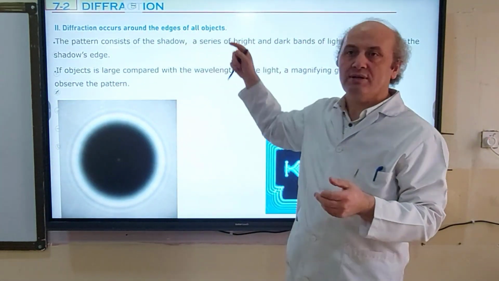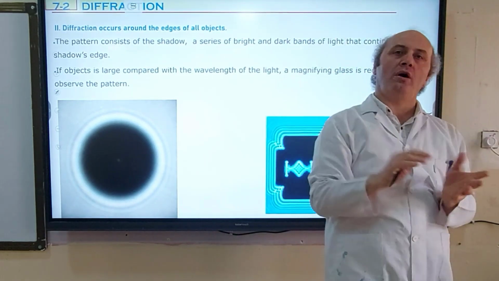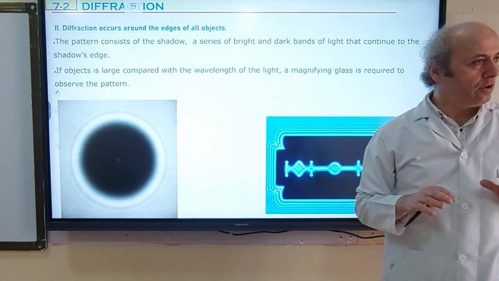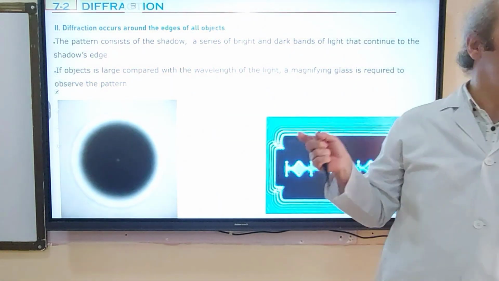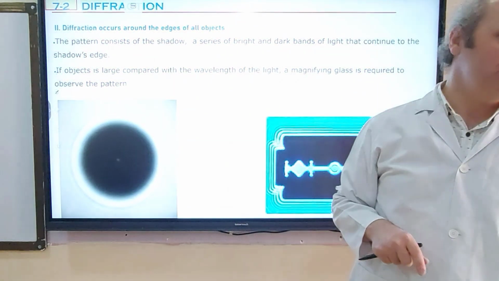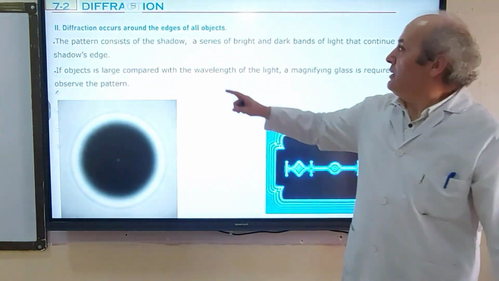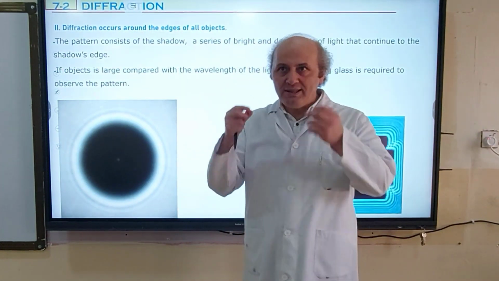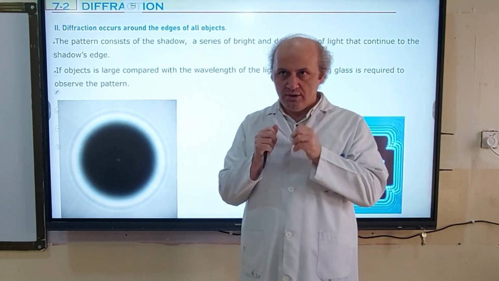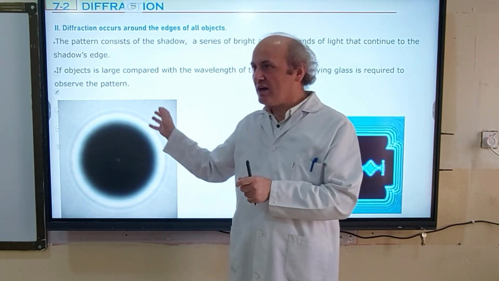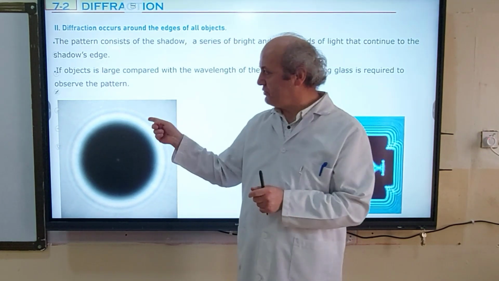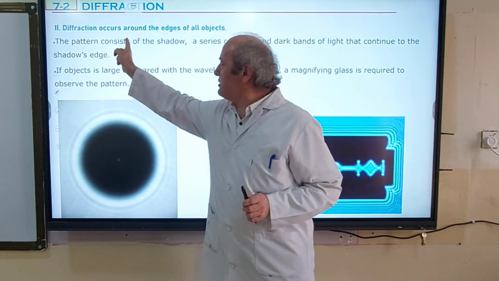Diffraction occurs around the edges of all objects, but some are more noticeable, some are less noticeable. For example, this diffraction is normally not visible to your eyes and can be detected only by using magnifiers. If you use a magnifier, you can see that. The pattern consists of a shadow.